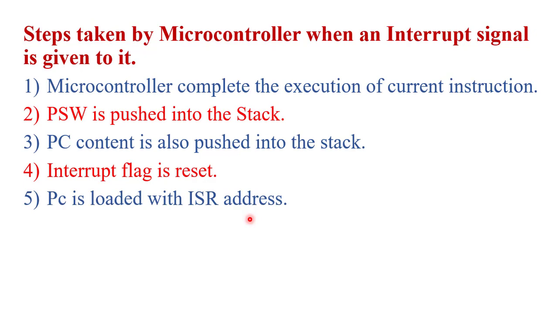So the program counter is loaded with the address of the service routine, and the microcontroller goes to that location and starts execution of the service routine written in the interrupt vector table. This is the step by step process of how the microcontroller serves the peripheral device when an interrupt is generated.